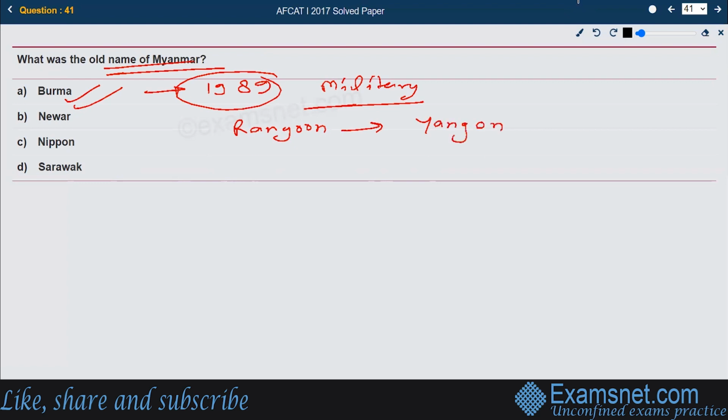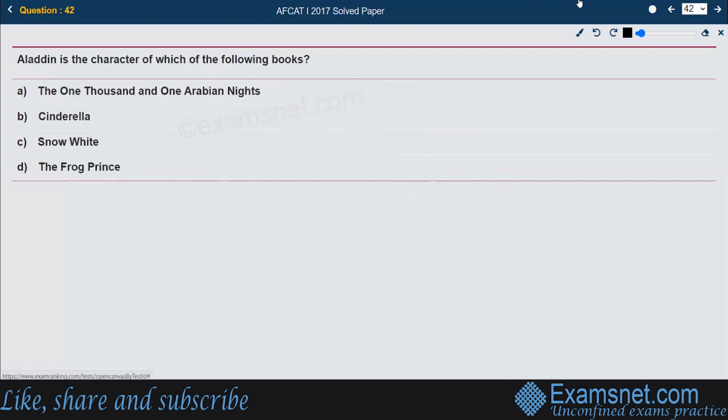Japan's old name was Nippon. Japan's old name can also be discussed. Okay, this was the old name. Sarawak is a state in Malaysia. Nepalis are also called Newar. But for the question that we have, the old name of Myanmar is Burma. That is the right answer.